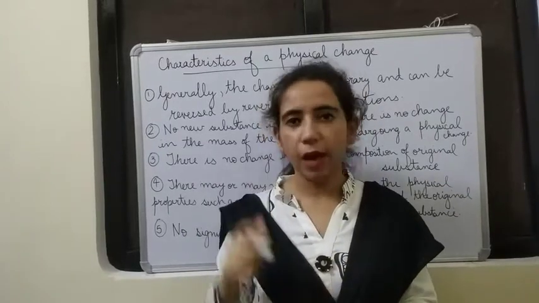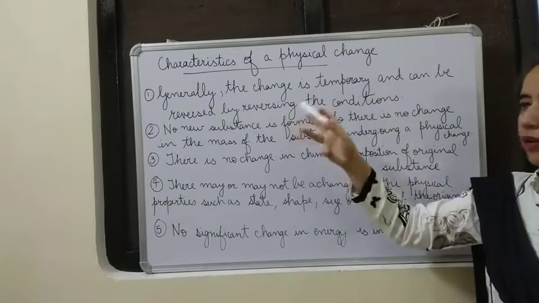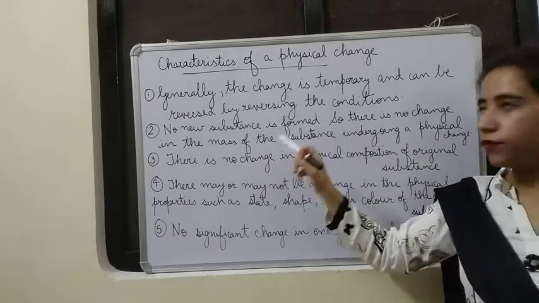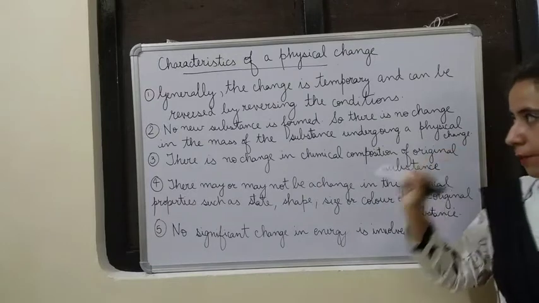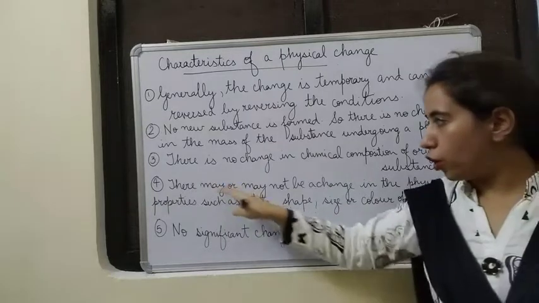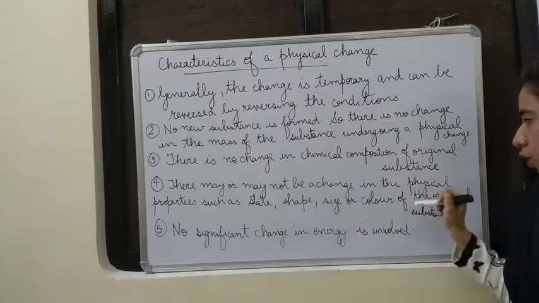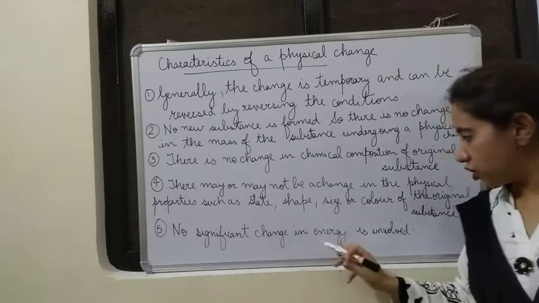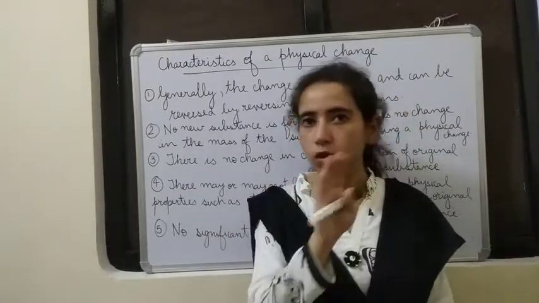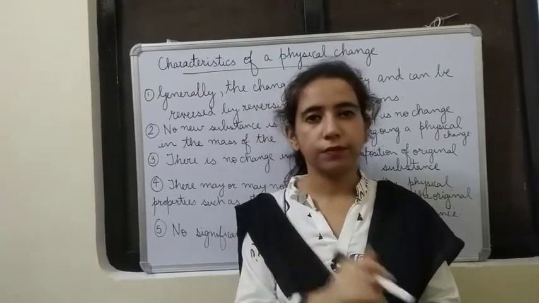Now we will have a quick recap of all these points. Generally, the change is temporary and can be reversed by reversing the conditions. No new substance is formed, so there is no change in the mass of the substance undergoing a physical change. There is no change in chemical composition of the original substances. There may or may not be a change in the physical properties such as state, shape, size or color of the original substance. No significant change in energy is involved. In all these points, the most important one is no new substance is formed, so the chemical composition is not changed.